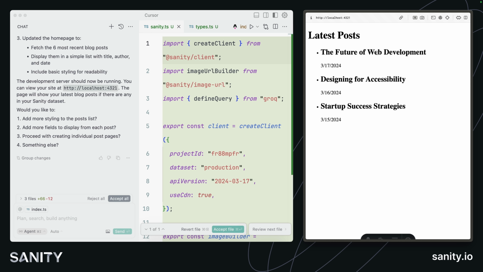And we can see here that our homepage has been updated. It's removed any of the CSS that it had before. And we really should go and install Tailwind. We could ask it to do that. But we have our Sanity content fetched on an Astro front end. And I don't know how to use Astro, but that has worked. And hopefully you've chosen something else and you're seeing it work as well. From this point forward, it's up to you and your AI to build out the rest of this front end or the Sanity-powered content application of your dreams.